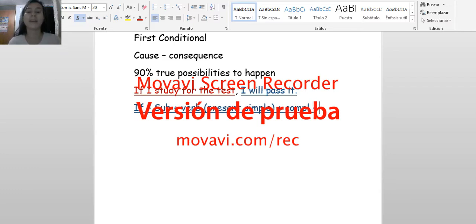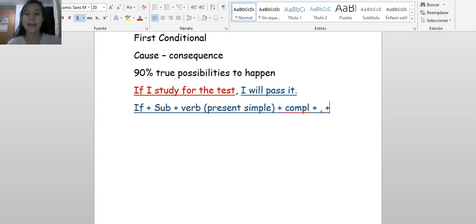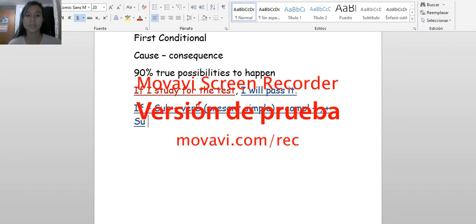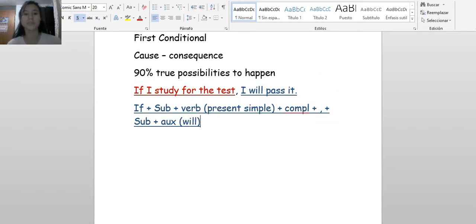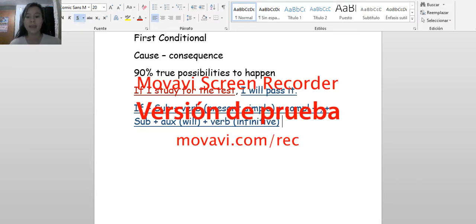Remember, if we start with the cause, we have to use the comma, and then we start with the rest of the sentence that will be the consequence. We have the subject, whatever subject we are using. We have to use the auxiliary, in this case for first conditional, will, so it is future, plus the verb in infinitive, and then the complement. That's the structure of our sentence.